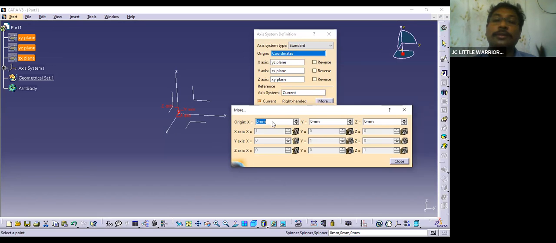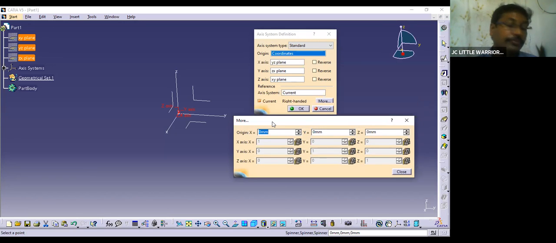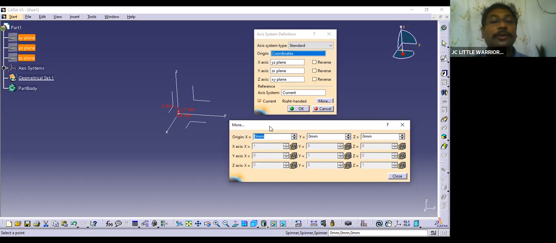Okay, so the OEM will provide you the coordinates of the part, or else if you are designing on your own, then you are going to define the coordinates of the part, so that you can design it in that particular orientation and those particular coordinates, so that when you call it in assembly, I'll show you how to call it into assembly.